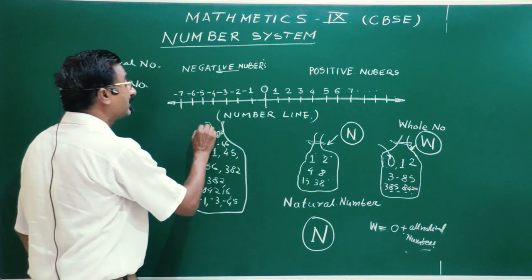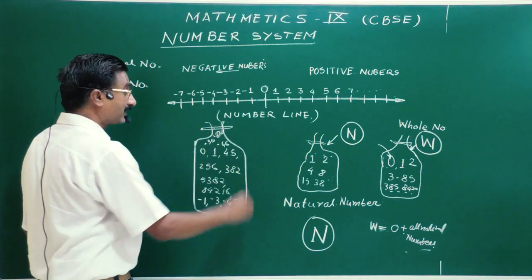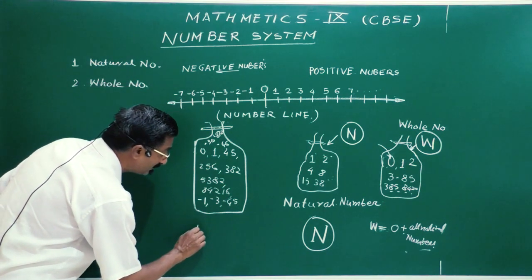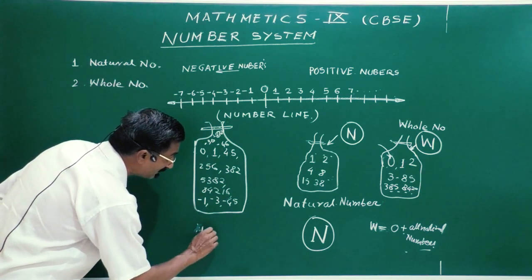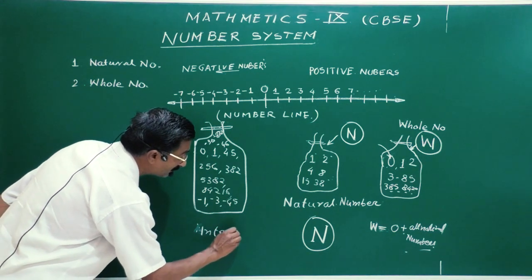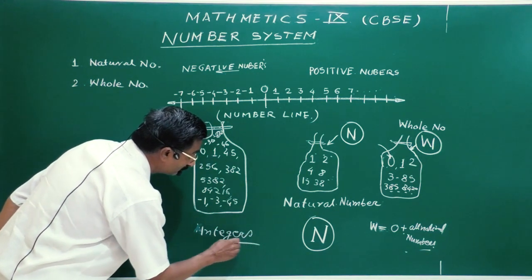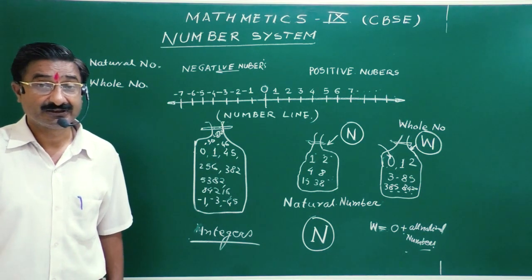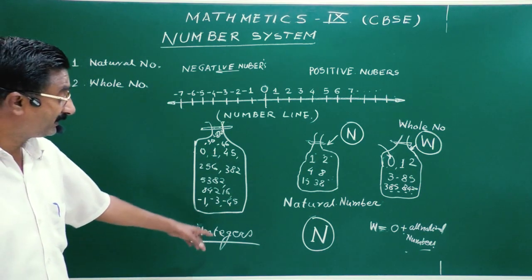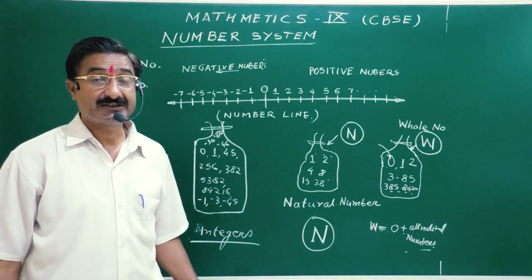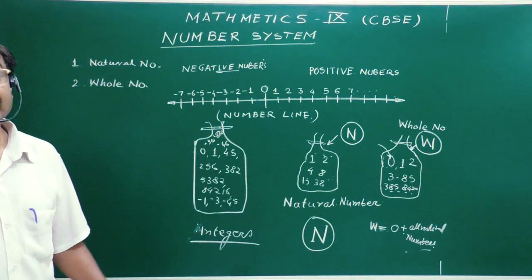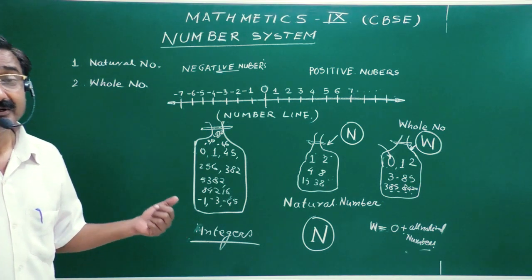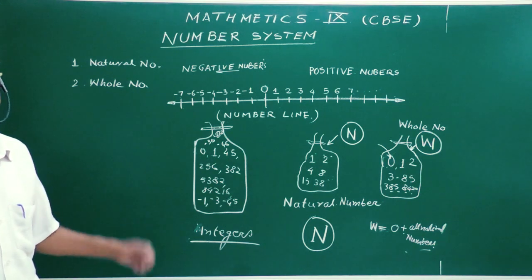So now this is called integers. In the number system we call them integers. An integer set has all the negative numbers as well as positive numbers, and 0 is also included in this.